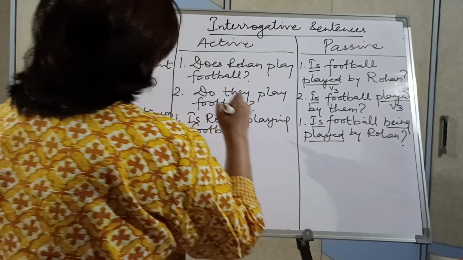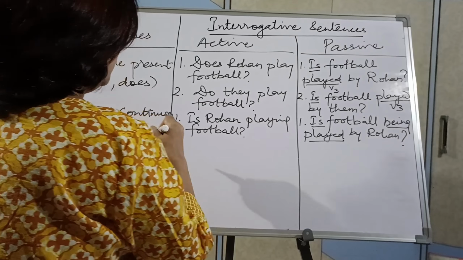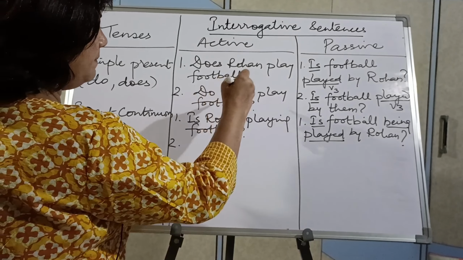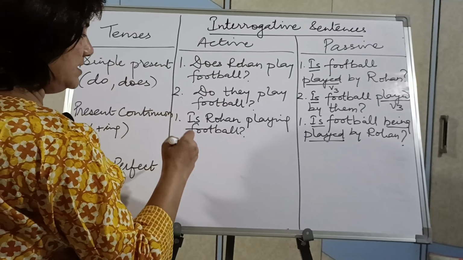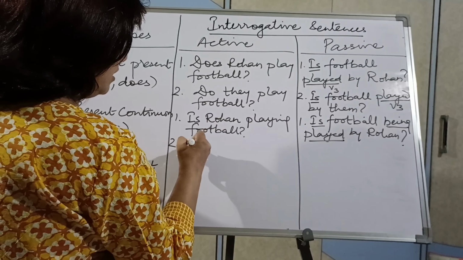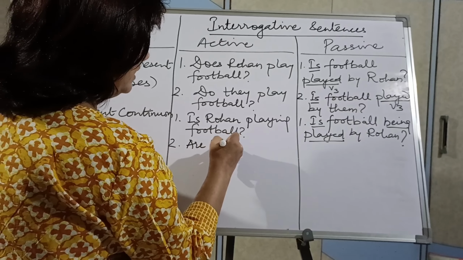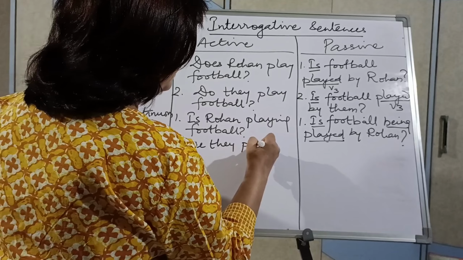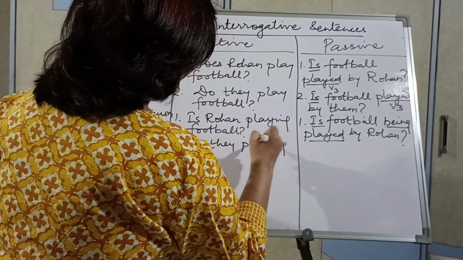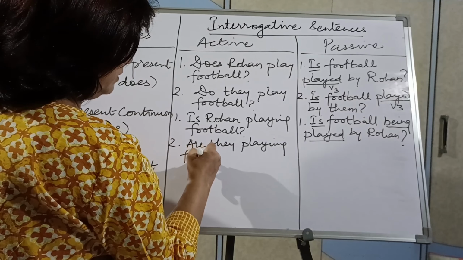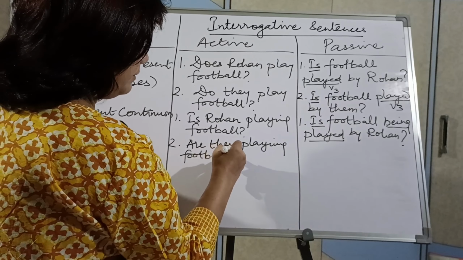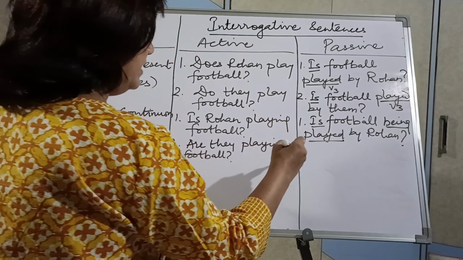Being will definitely come in all continuous tenses. So the second was, do they, this was in simple present. What will be in continuous tense? Are they playing football? Question mark. And what will be here?